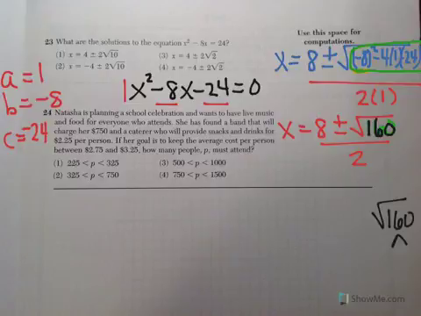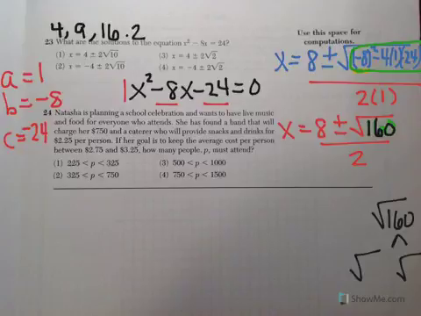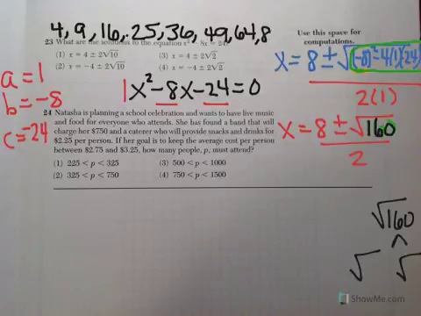So what you're going to do is figure out what are two numbers that multiply to 160. One of them has to be a perfect square. So if we think of our perfect squares, aside from 1, the next one would be 4, then we have 9, we have 16, 25, 36, 49, 64, 81, the list just goes on and on.